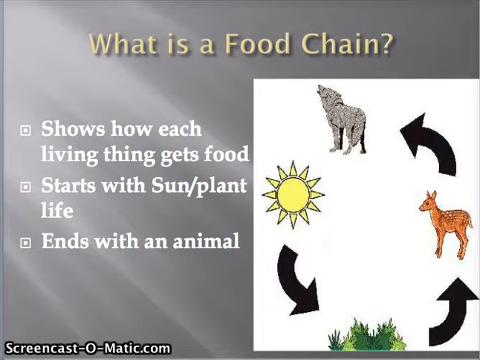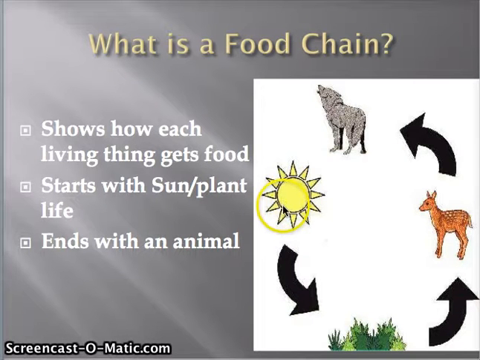What is a food chain? A food chain is a cycle of relationships amongst abiotic and biotic factors in an ecosystem. It shows how each living thing gets its food. Each food chain starts with the sun, which produces solar energy for the plant to grow and produce food for the next animal in the food chain.